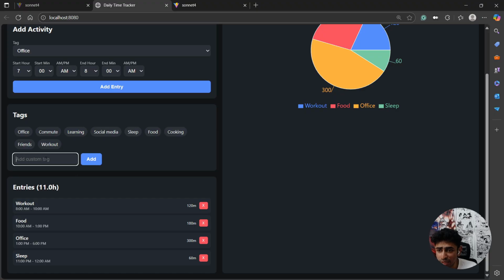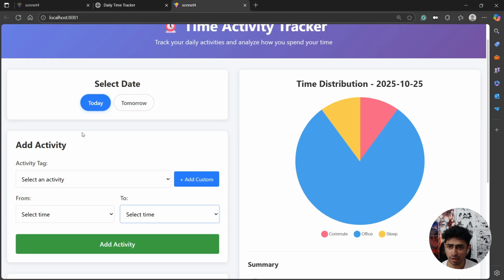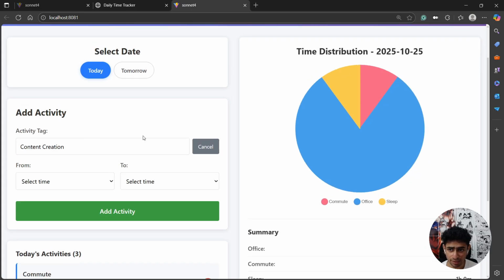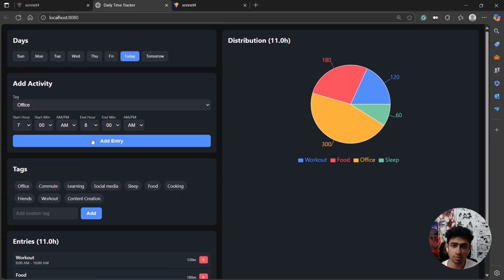Then adding custom tags. It's so easy to add custom tags. So for example, let me add another tag. Content creation. Just let me add the tag from here. But here, I would add content creation. Once I select a tag, it doesn't give me a drop down list anymore. I have to cancel it. So yeah, I would just say GPT-5 is the winner.